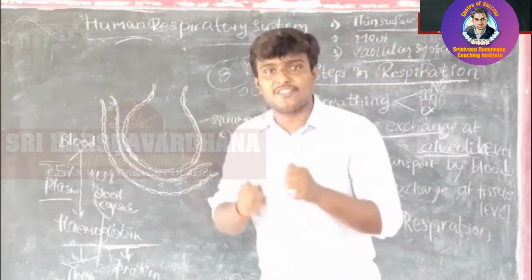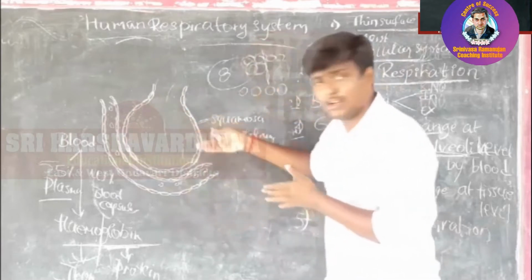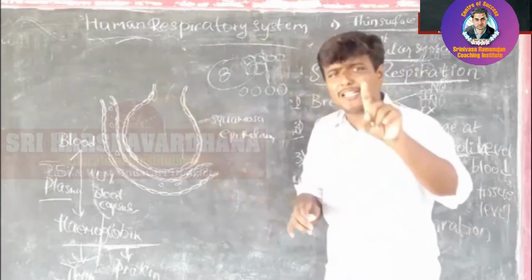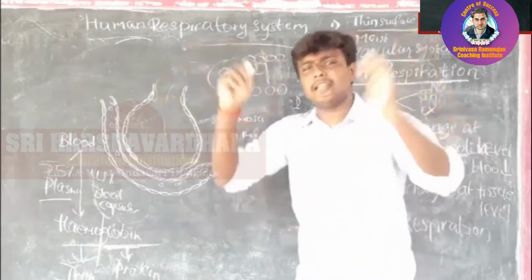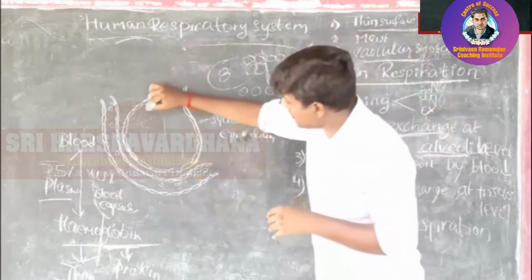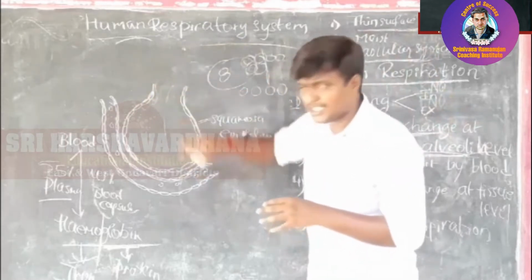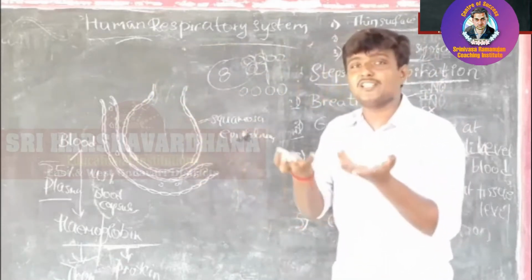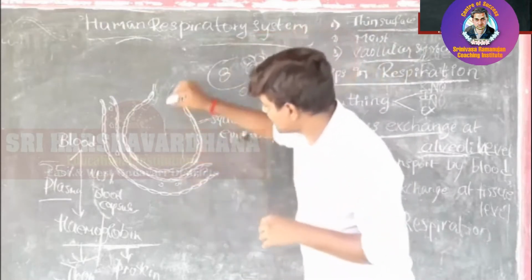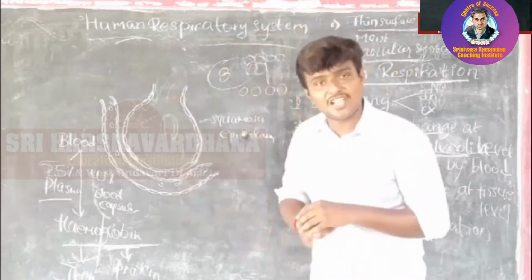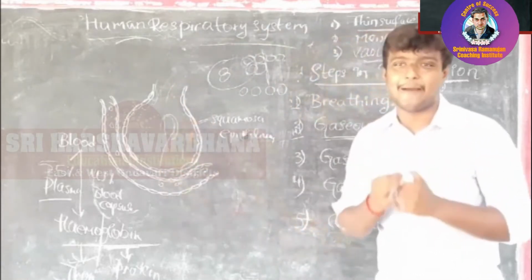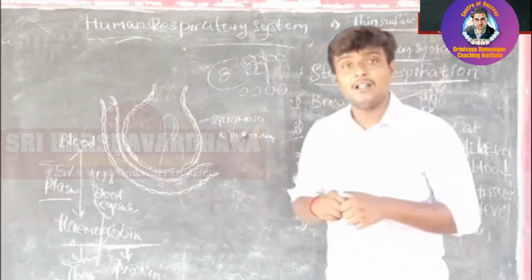If they have a thick surface, for example in the alveoli, imagine this squamous epithelium contains not a single layer but multiple layers. Here only one layer was drawn, but now in place of one layer I have drawn so many membranes. Then there is no space between the cells. Once the gases enter the alveoli, they are unable to enter into the blood capillary.